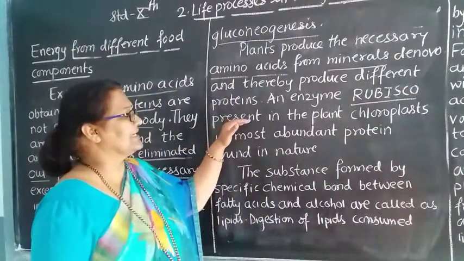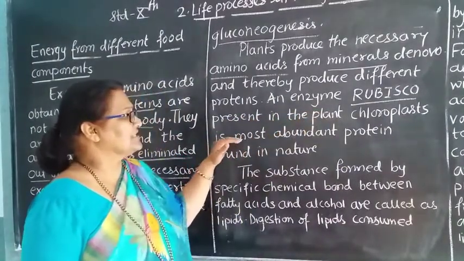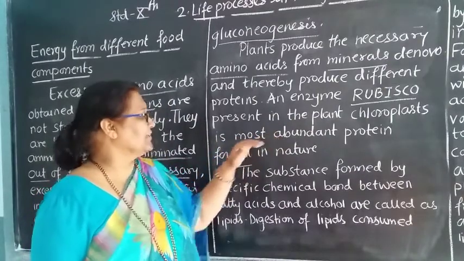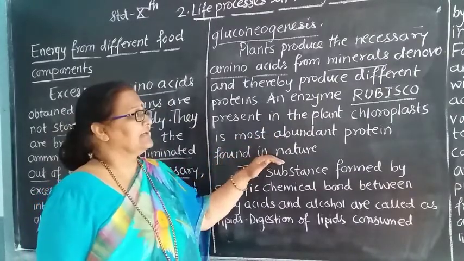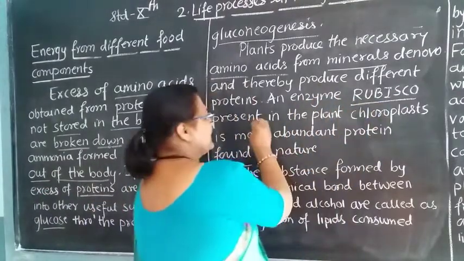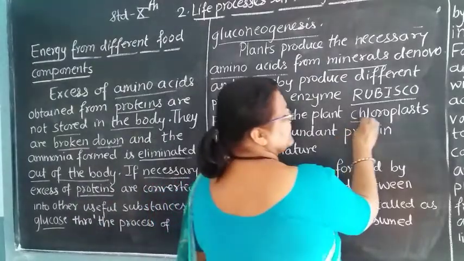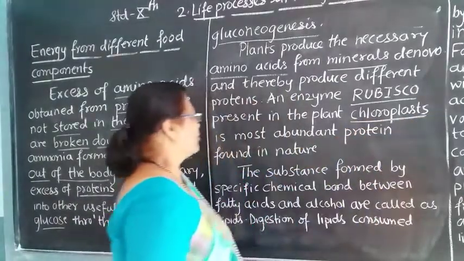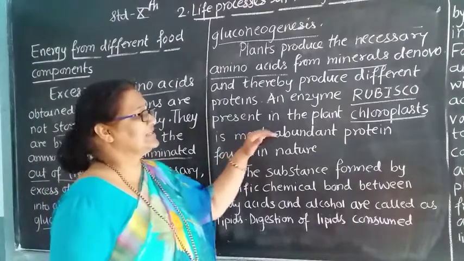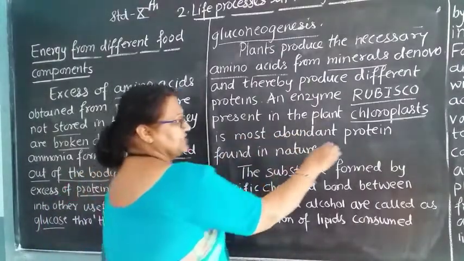Rubisco is present in the plant chloroplast, which is the most abundant protein found in nature. That means the enzyme Rubisco is present in the plant chloroplast. Where is it present? It is present in the chloroplast. It is the most abundant protein found in nature.